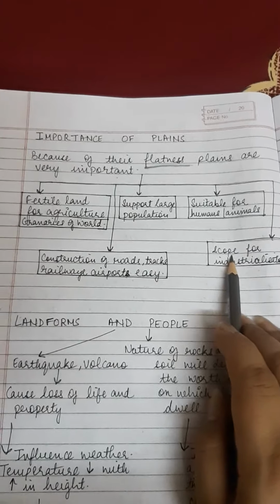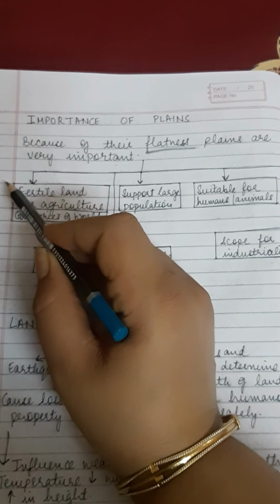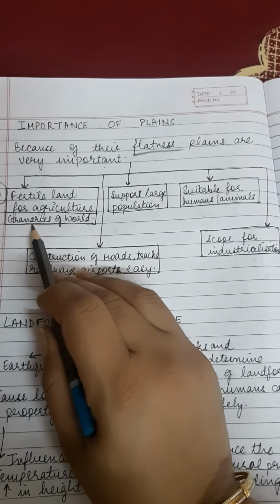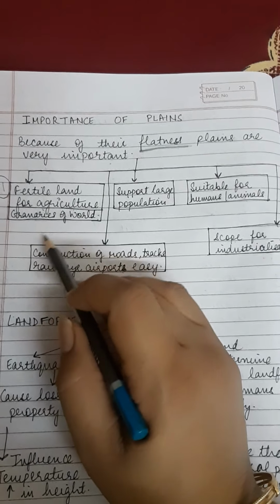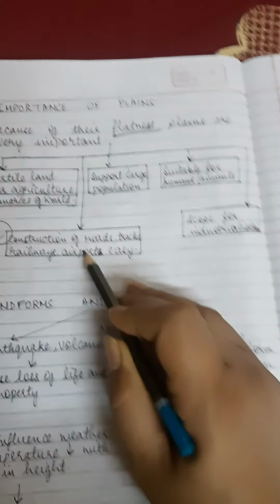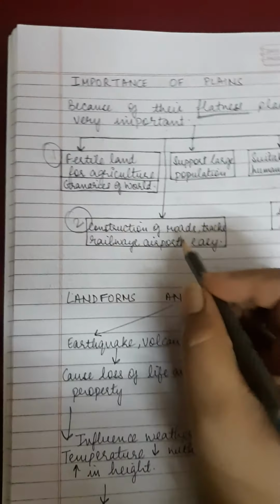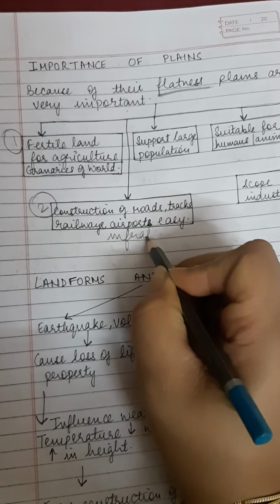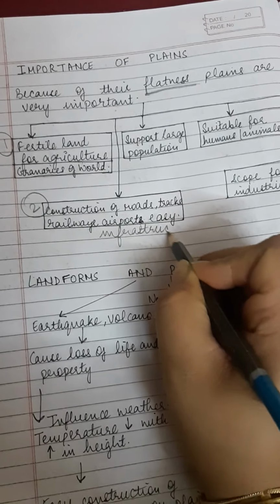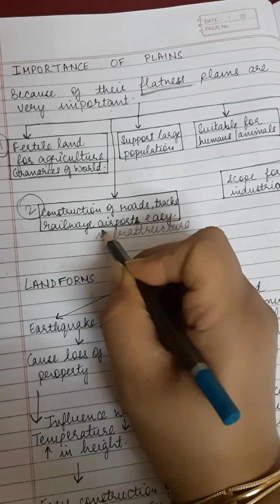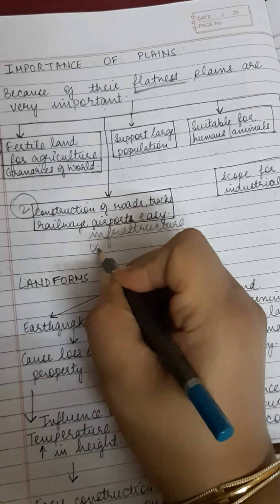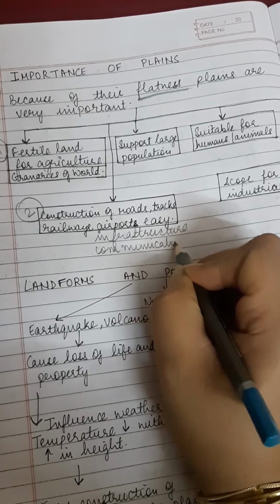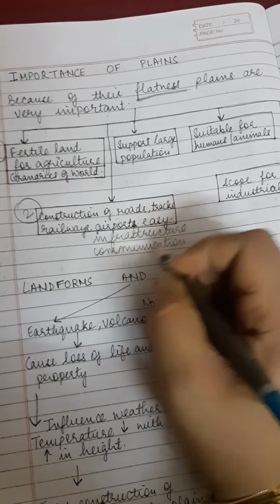We can again repeat the 5 points. Firstly, we can say fertile land for agriculture, and they are also called the granaries of the world. Number 2 can be construction of roads, tracks, railways, airports, and also infrastructure. And we can also consider here communication networks.